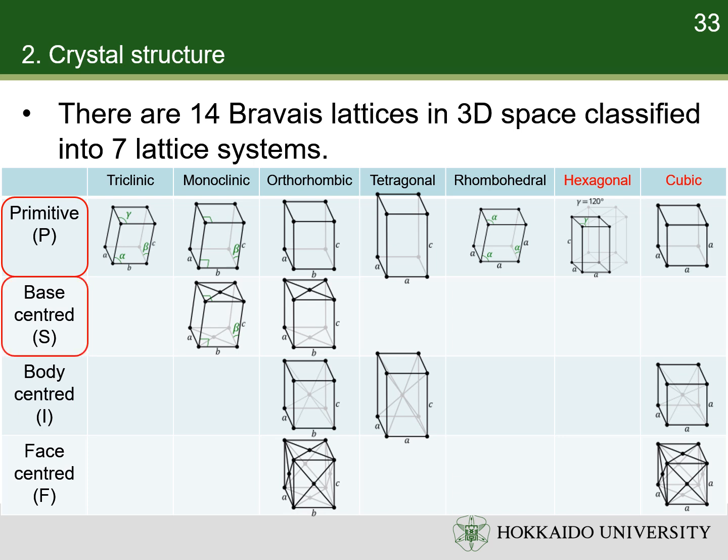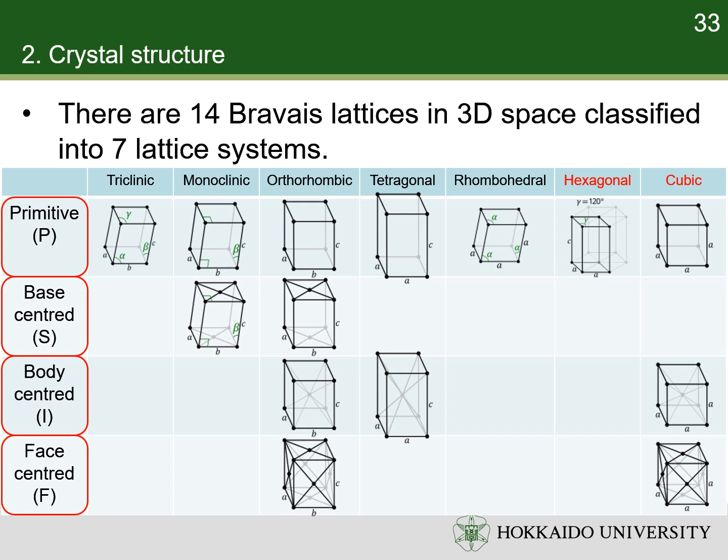Base-centered: lattice points on the cell corners with 1 additional point at the center of each face of 1 pair of parallel faces of the cell. Body-centered: lattice points on the cell corners, with 1 additional point at the center of the cell. Face-centered: lattice points on the cell corners, with 1 additional point at the center of each of the faces of the cell.